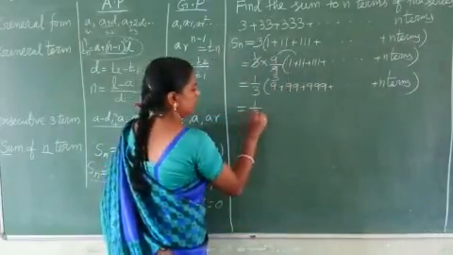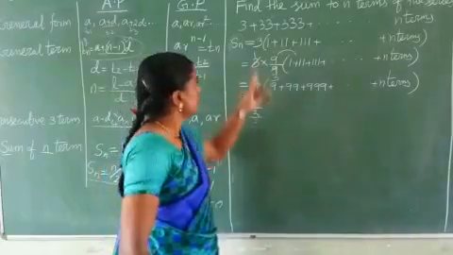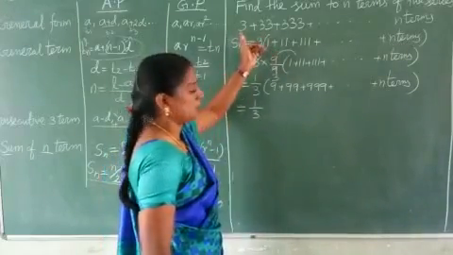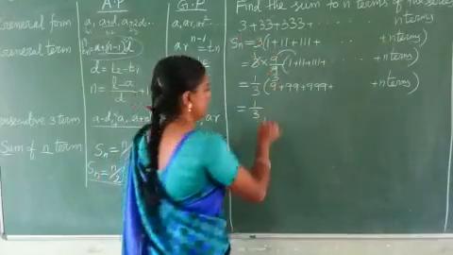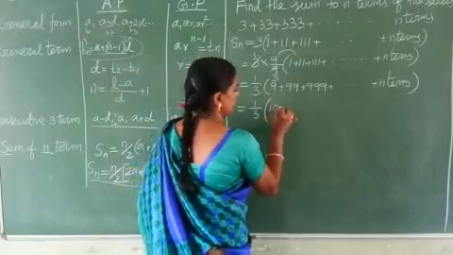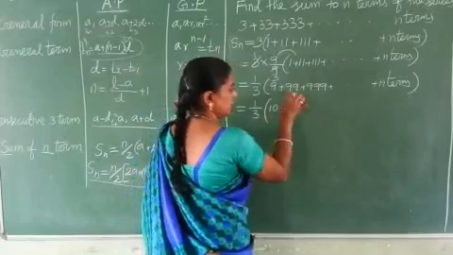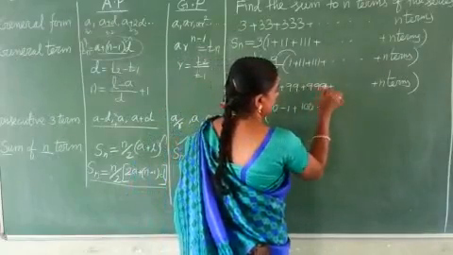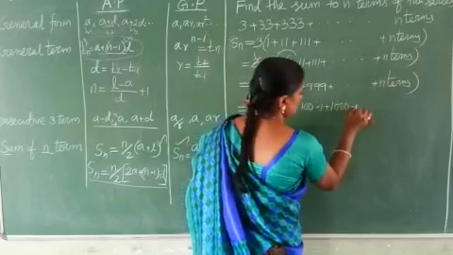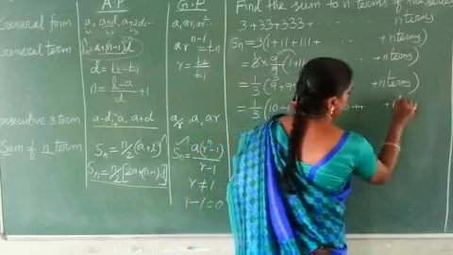Here 9 can easily be made a whole number, unlike 3. So 9 can be written as 10 minus 1, 99 as 100 minus 1, 999 as 1000 minus 1, etc. up to n terms.